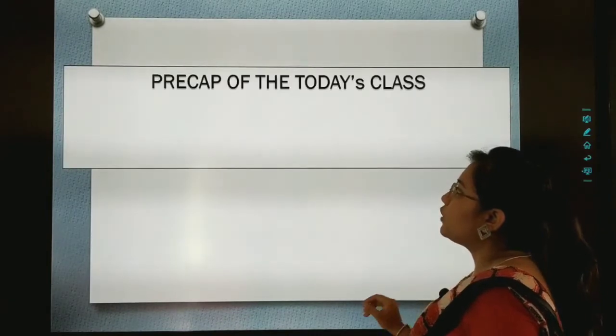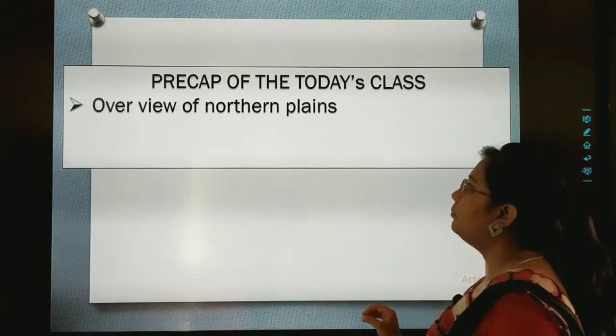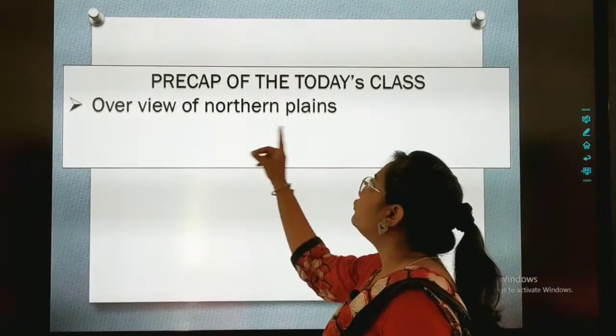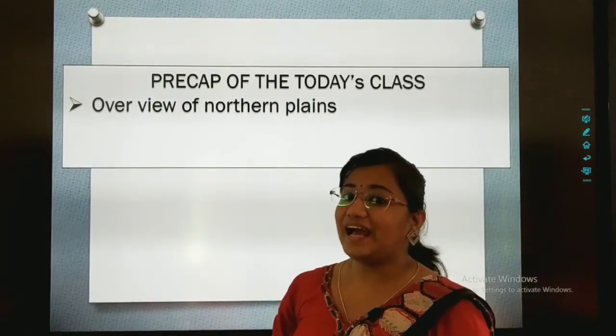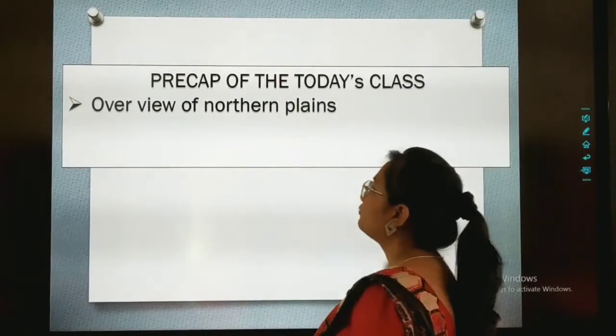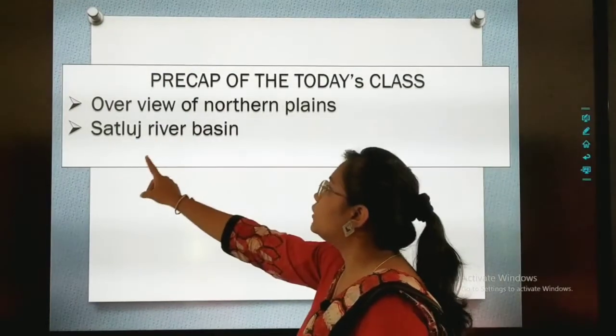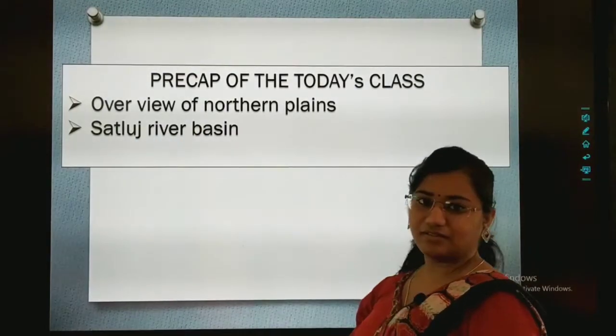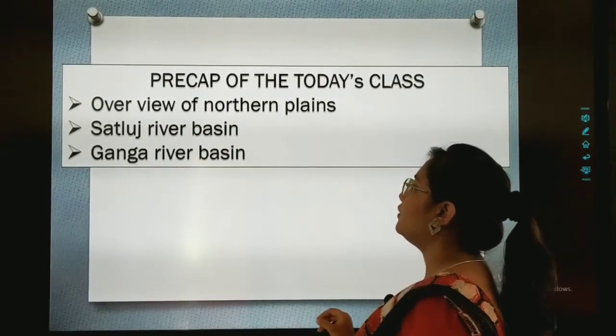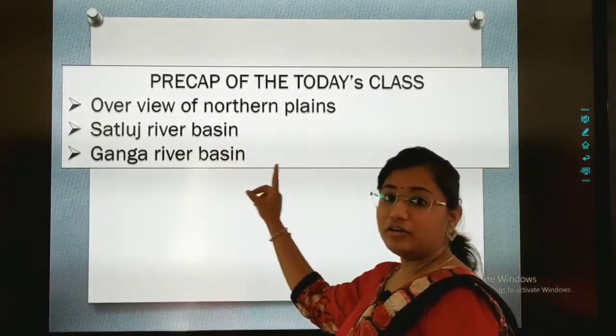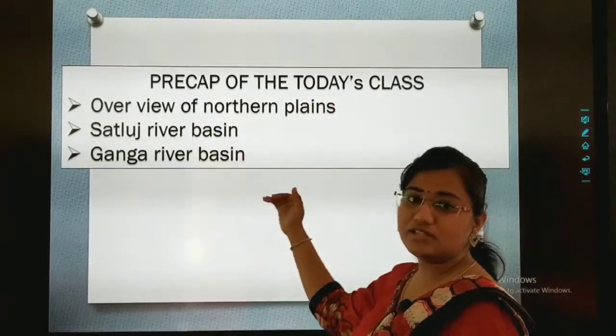Let's see which points we are going to cover today. The recap, overview of Northern Plains, that what exactly are Northern Plains. Fine. Next, Satluj river basin. Fine. And Ganga river basin. Today we will cover all these 3 points.